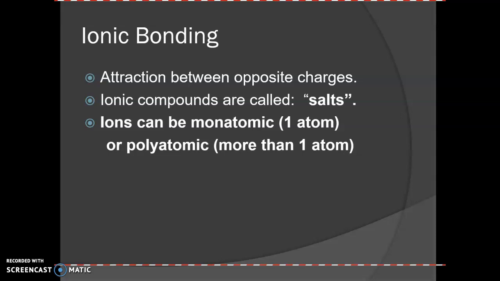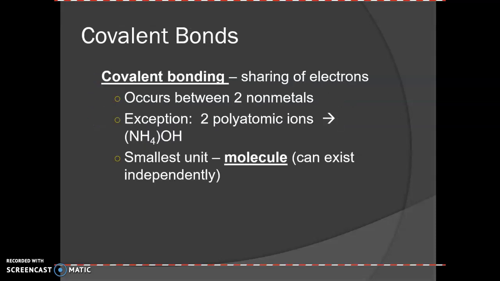So be careful with that. A lot of people who are not familiar with chemistry think that when we say salt, it means table salt, which is NaCl. But in chemistry, the word salt just means any ionic compound. So any positive and negative ions together, you can call that a salt. And the ions could be just one type of element, or it could be, like I said, a polyatomic ion.